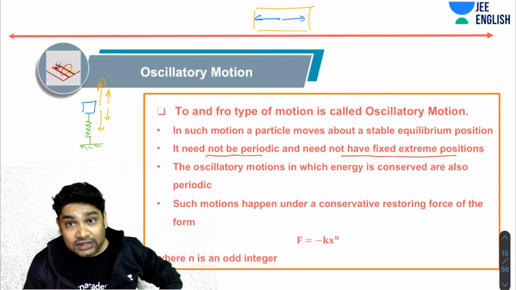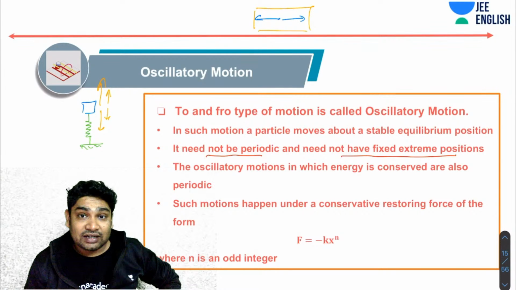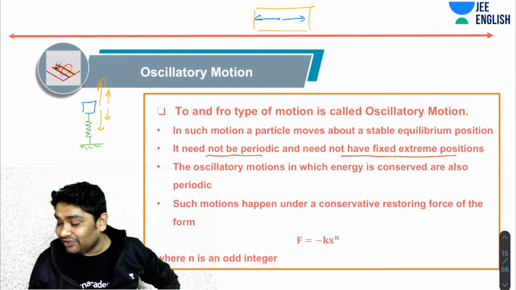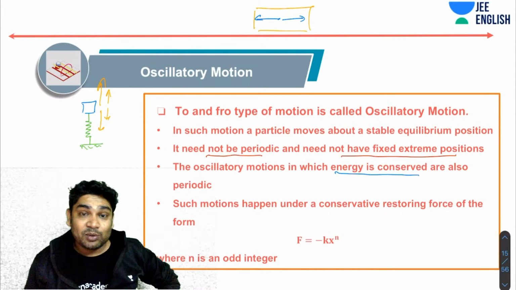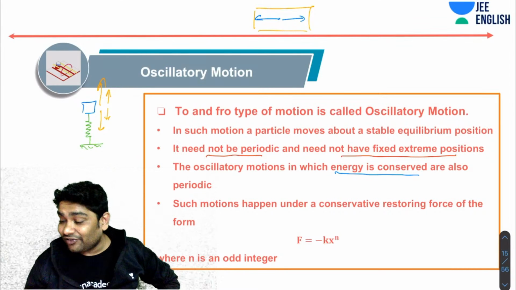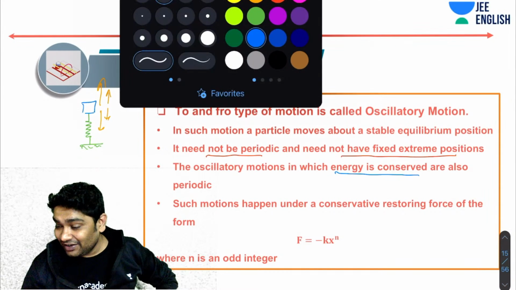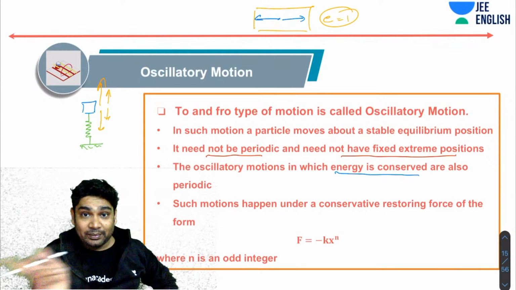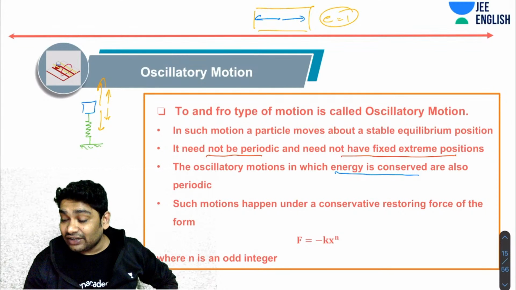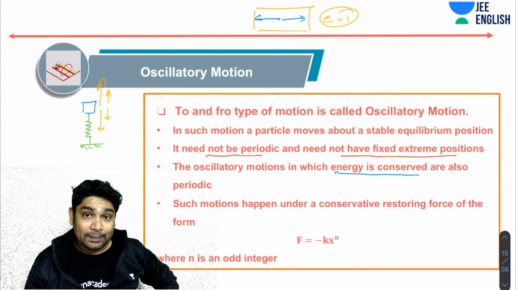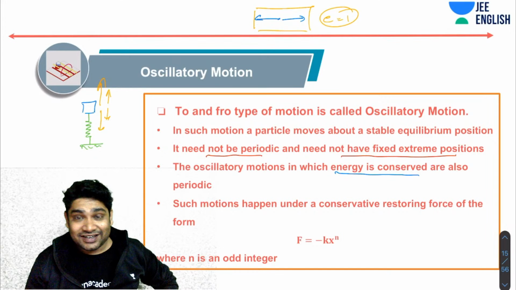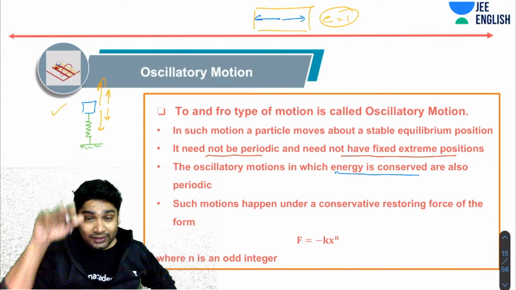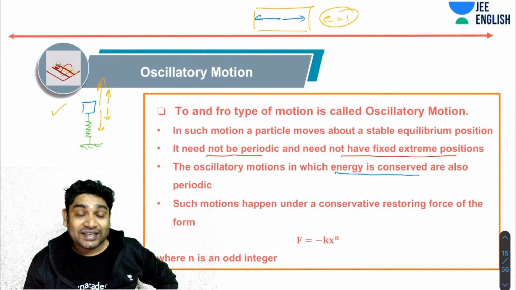Now, oscillatory motions in which energy is conserved are always periodic. That is again a requirement. If in this case e becomes 1, if all the collisions are perfectly elastic, then the period remains definitely the same. Similarly, if we consider a hypothetical ideal scenario where there is no dissipation of energy, then this represents an SHM, which is a periodic motion.